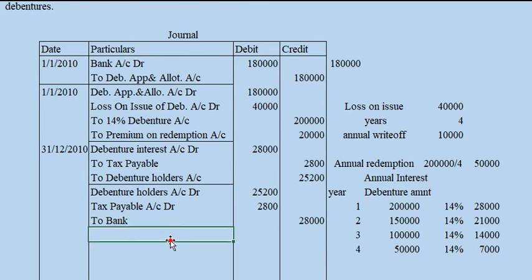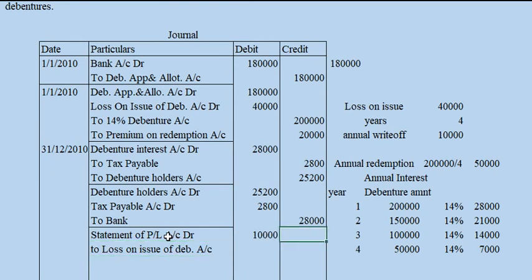The next case, we need to transfer this loss on issue. So we need to write off the loss on issue. Again, statement of profit or loss account debit to loss on issue of debenture account.